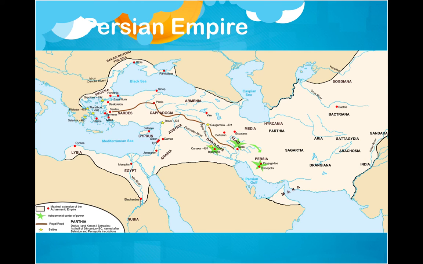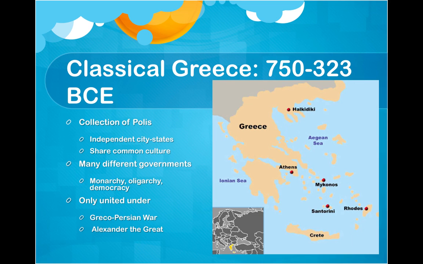So this is what the empire looks like. You can see pretty large. It's actually one of the largest empires, or was the largest empire of the day, and had a great percentage of the world's population in it at the time. So they expand to this whole territory. You can see all the way to the Indus Valley in the east, and all the way to Greece in the west, with some of those major battles being marked by those stars that we see happening throughout their history.